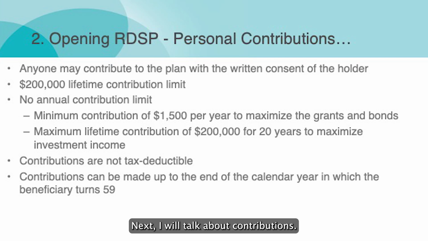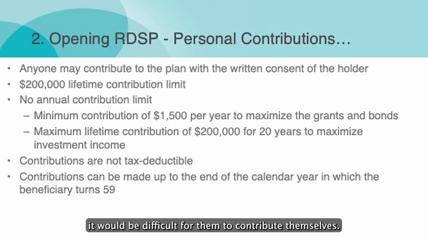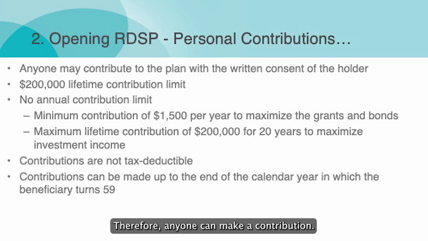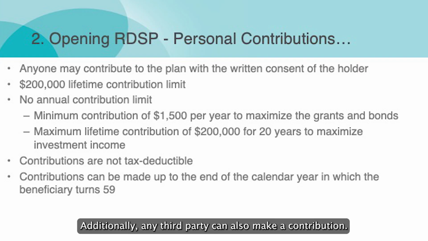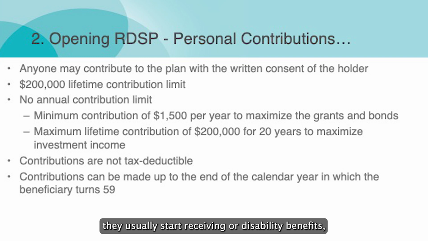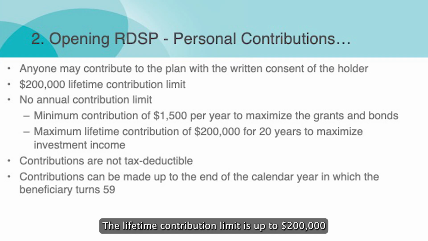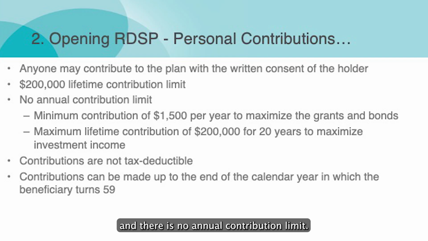Next, I will talk about contributions. The most important thing is that if a person with a disability obviously cannot earn money, it would be difficult for them to contribute themselves. Therefore, anyone can make a contribution. Parents can contribute as well as grandparents. Additionally, any third party can also make a contribution. When a child turns 18, they usually start receiving disability benefits, and a portion of that money can be intentionally contributed. The lifetime contribution limit is up to $200,000, and there is no annual contribution limit.